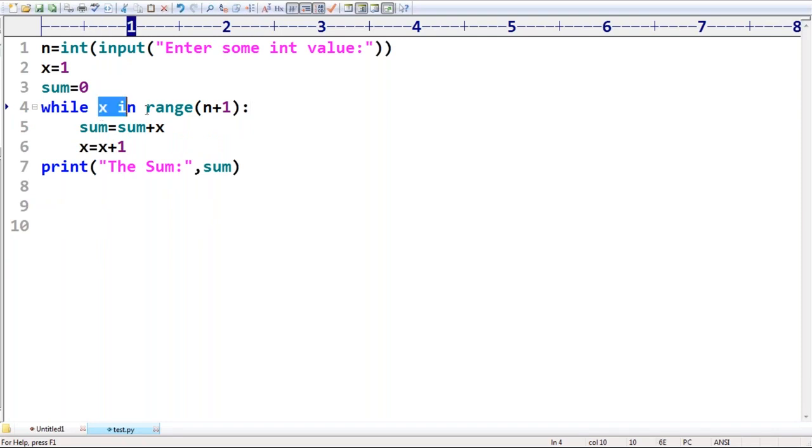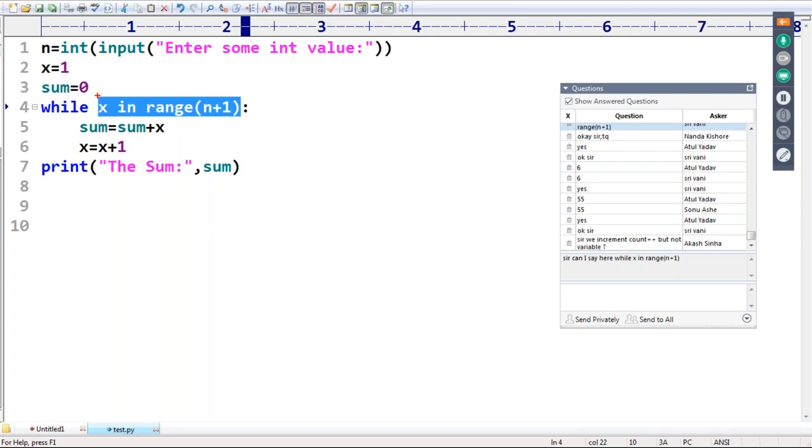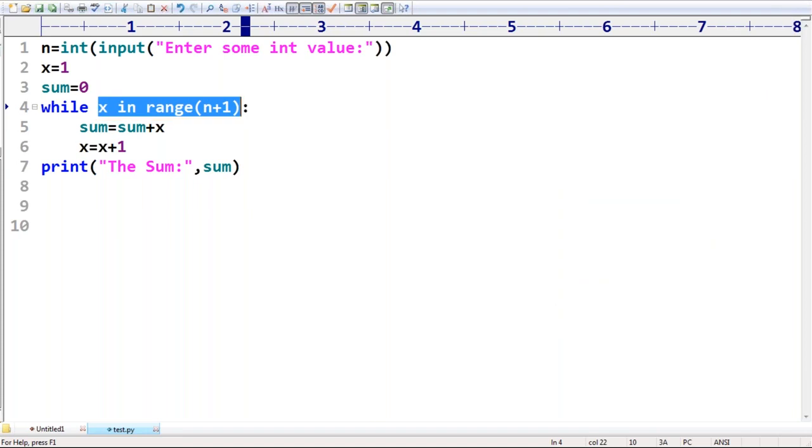In is an operator. If x in this range, this total thing is a Boolean value, a condition only, correct or not? X in range seems okay, but the total thing itself is nothing but some condition only. That's why it is going to be accepted.